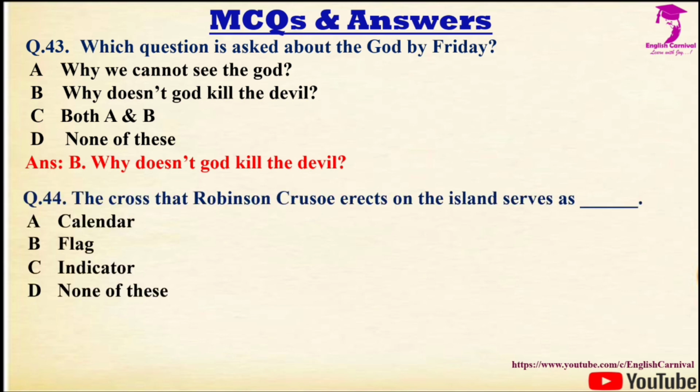Question number 44, we have the cross that Robinson Crusoe erects on the island serves as dash. Options are A, calendar, B, flag, C, indicator and D, none of these. Correct answer is A, and it is calendar.